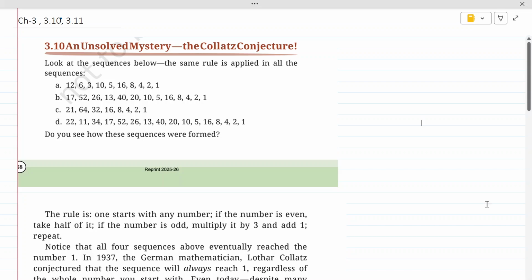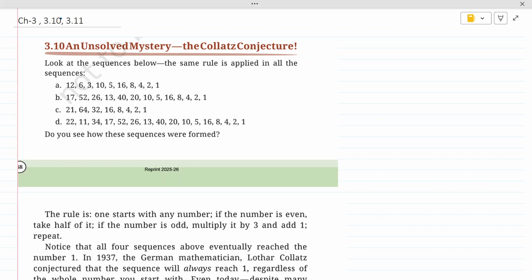Hello kids, in today's class we are going to start with the new concept 3.10, an unsolved mystery, the Collatz conjecture. So let us start the class with this. Look at the sequences given below. The same rule is applied in all the sequences. So here kids, we are given 4 sequences and there is one rule which is applied to all the sequences.